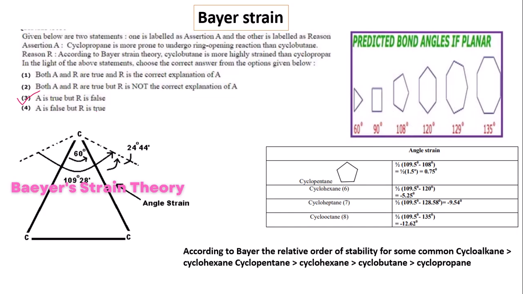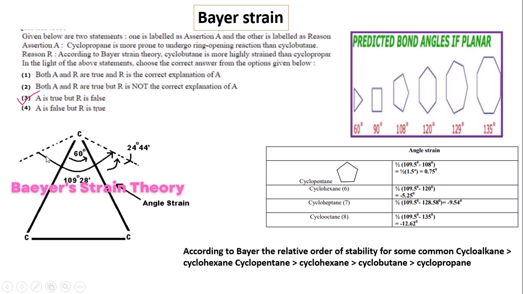Now we are going to the second question. This is a reason and assertion question. Here the assertion is that cyclopropane is more prone to undergo ring opening reaction than cyclobutane. We know that cyclopropane has greater strain because the inner angle is 60 degrees, but the carbon is sp3 hybridized, so the ideal angle is 109 degree 28 minutes.